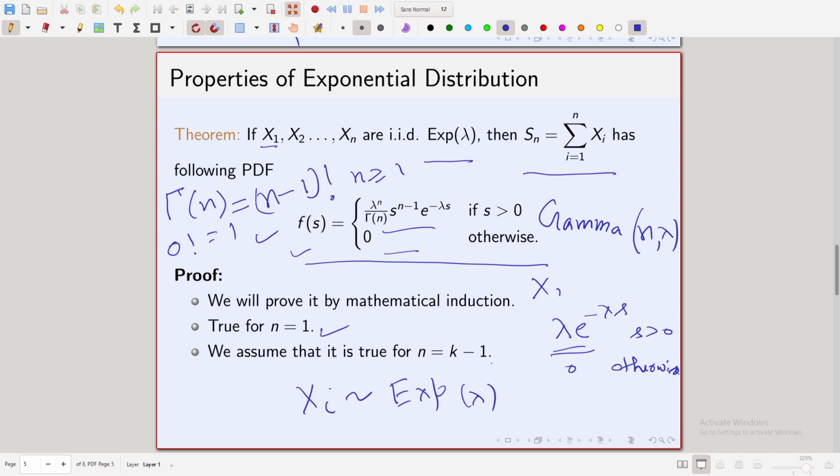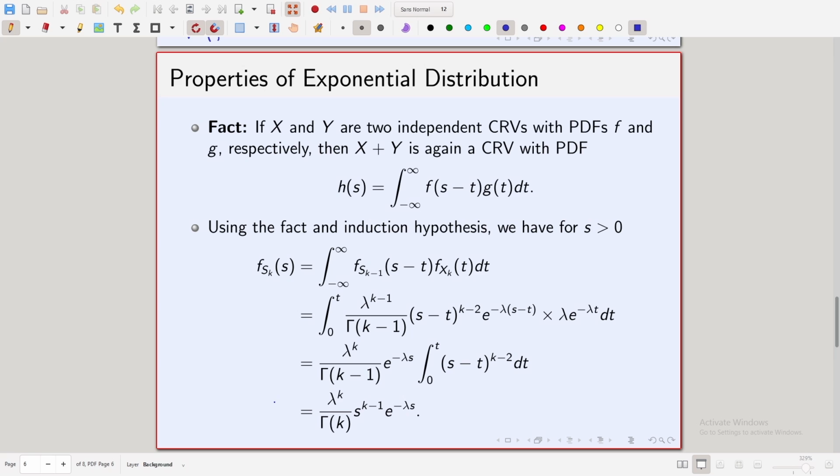The assumption that it is true for k minus 1 is what is called the induction hypothesis. So, we assume that it is true for n equal to k minus 1. Fine. Now, we will show that this is true for n equal to k. That is the process or method of mathematical induction.